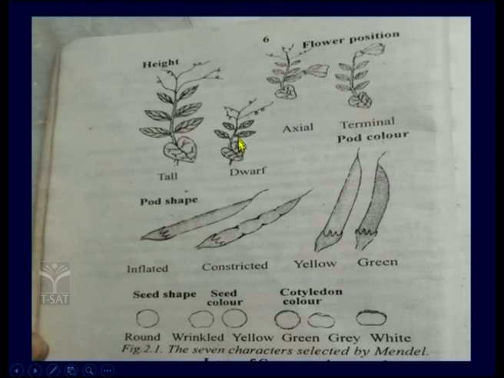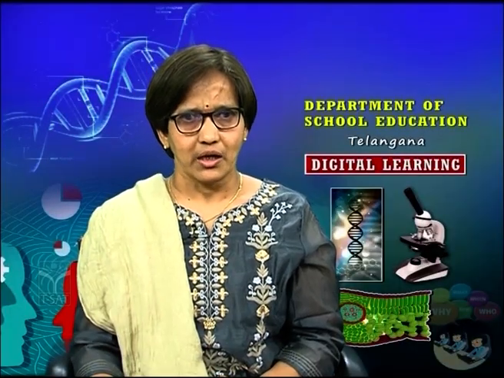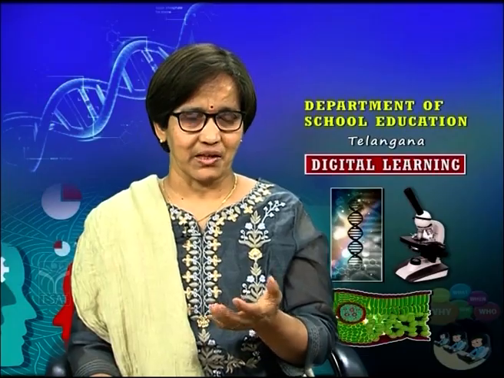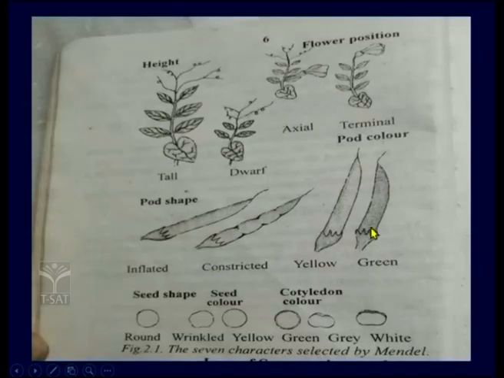So a tall plant, its opposite is a dwarf plant. If you are talking about the position of the flower, where it is on the plant, it can be axial, that is in the axil, or otherwise it can be terminal, at the end of the stem or the branch. Then the shape of the pod can be inflated, totally filled up, or constricted, having breaks. In the pod you find the seeds. Then similarly we have the color of the pod, the outside covering of the seeds. I am sure you have seen peas, right? They all come in a pod, and then another covering. This is called the pod. Then the color of the seeds, and the round shape of the seeds. So these are all the 7 characters that he chose.